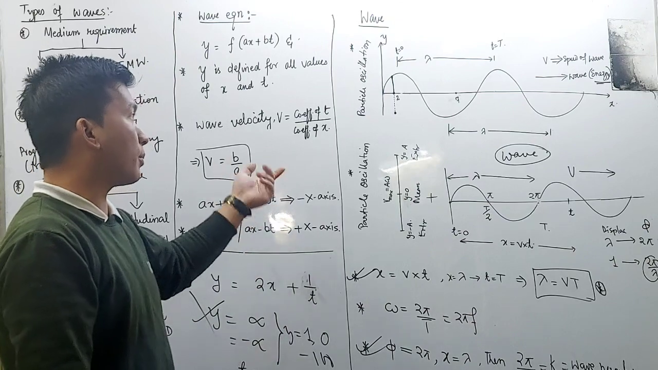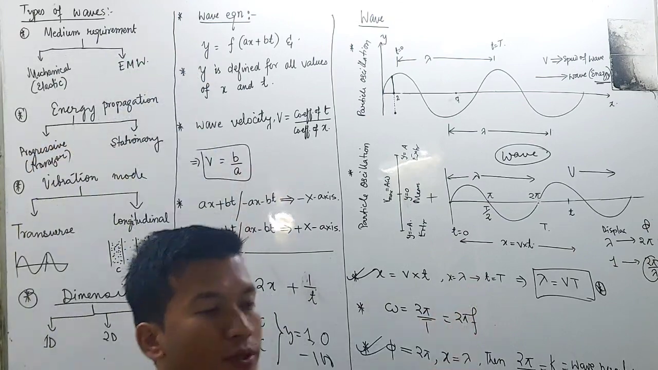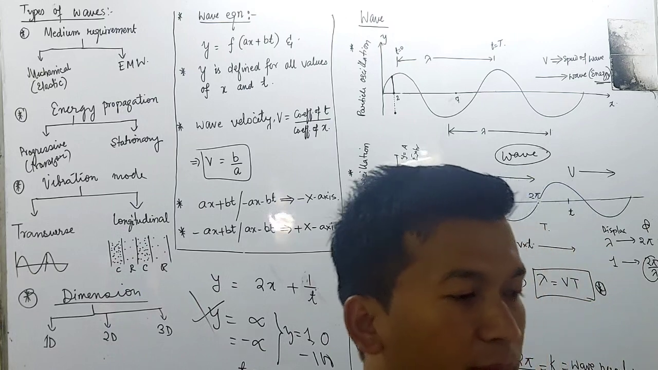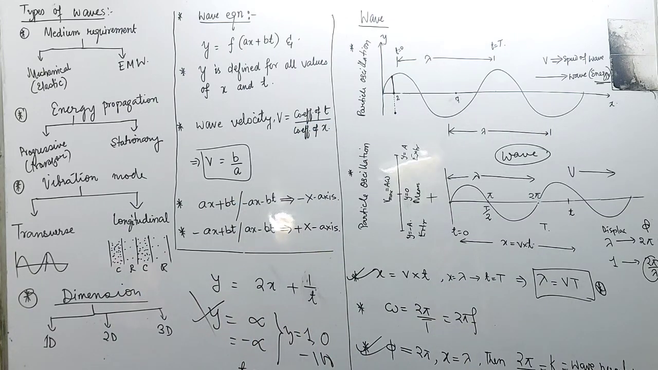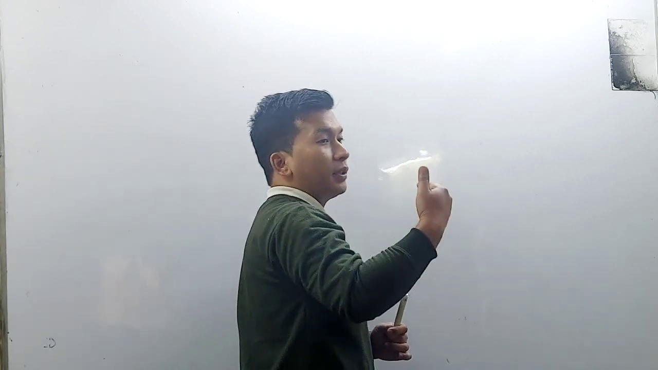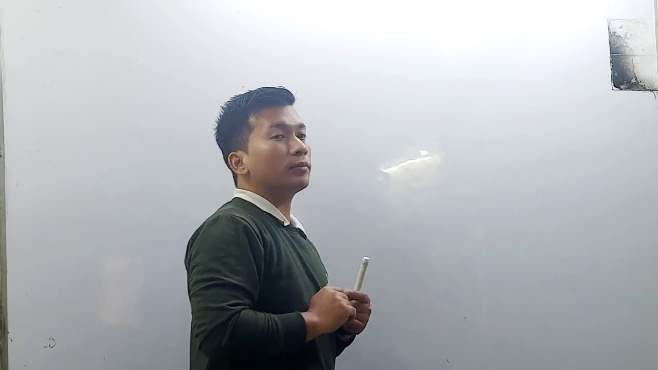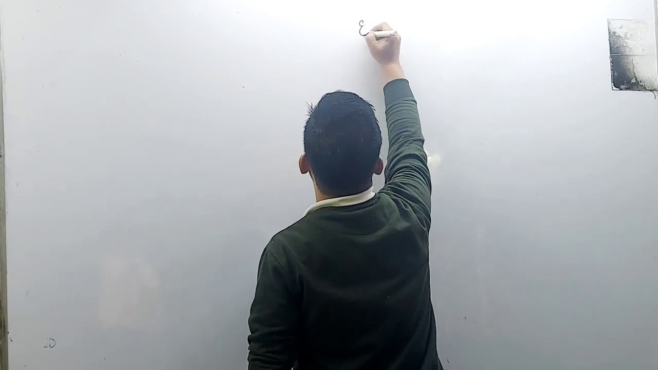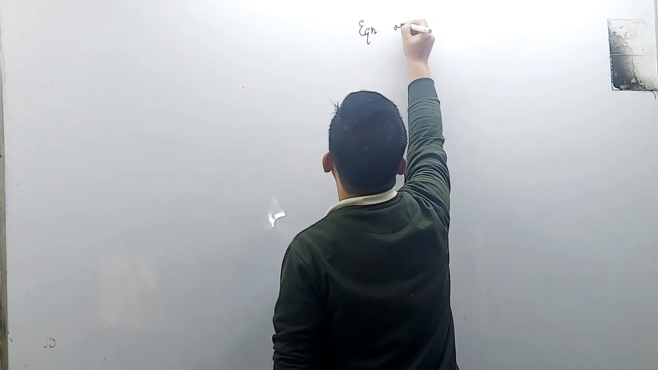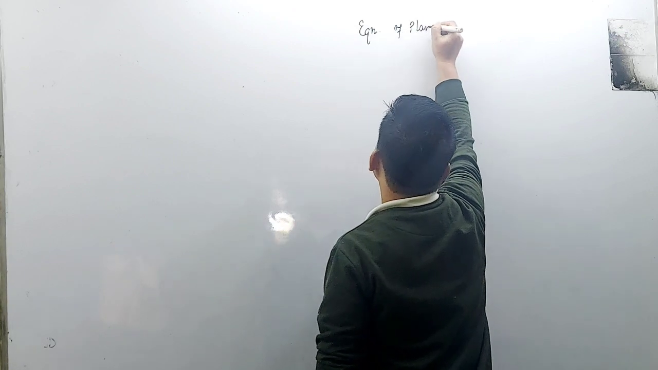Now let us discuss plane progressive waves. We will start the calculation. Next, the equation of a plane progressive wave. Progressive means the wave will be able to transfer energy. The equation of a plane progressive wave.